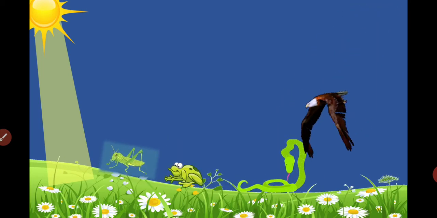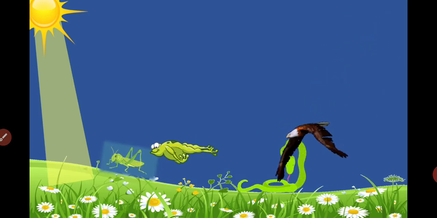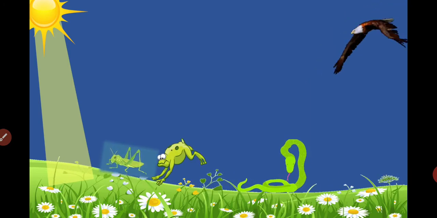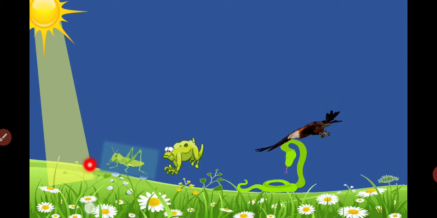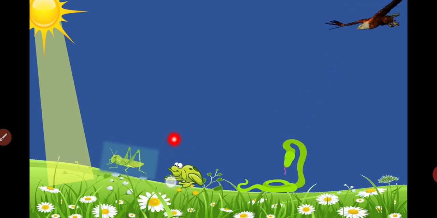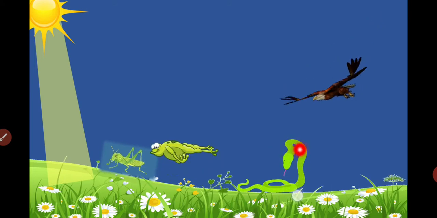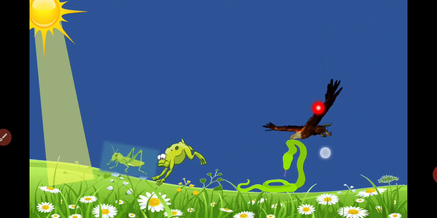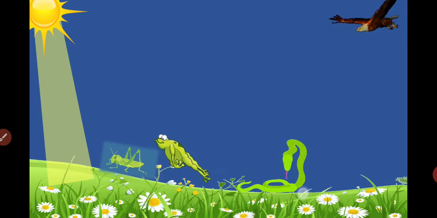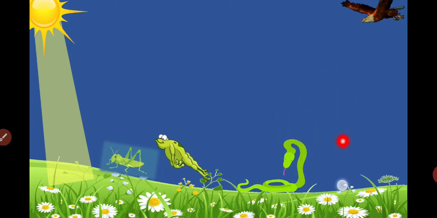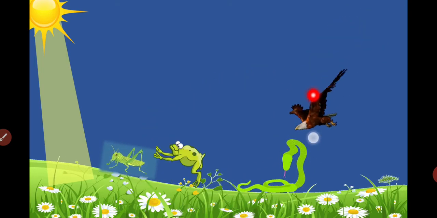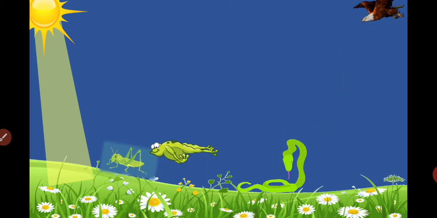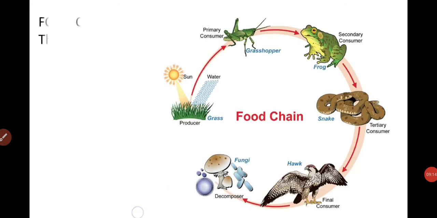So here we see there is a dependency of a living organism for its food on another living organism. Here the grasshopper depends on the plant for its food. The frog depends on the grasshopper for its food. The snake depends on the frog for its food. And the hawk or eagle feeds on the snake. So what do we call this type of interaction? We call it a food chain.